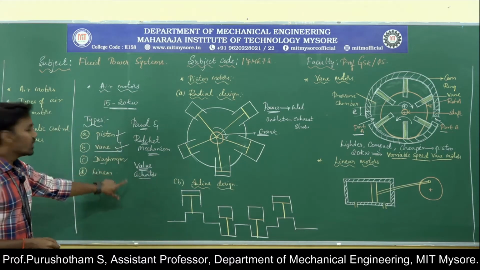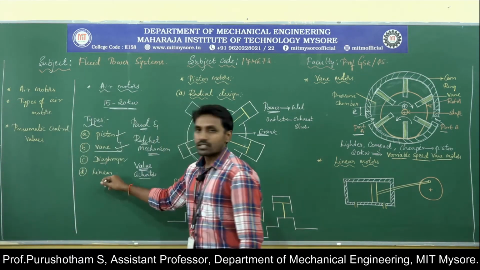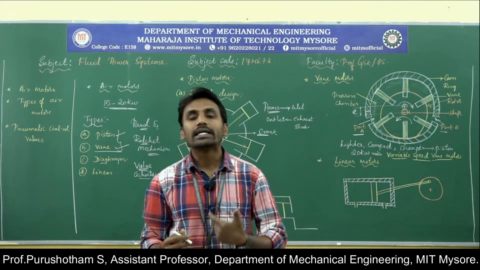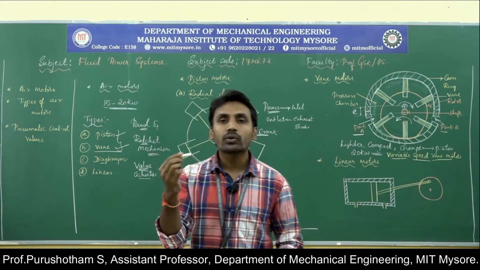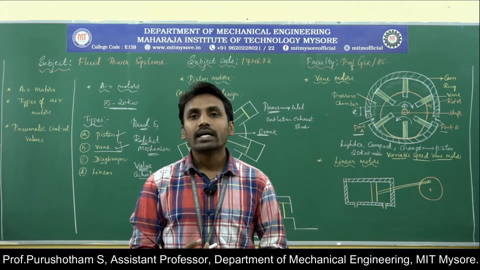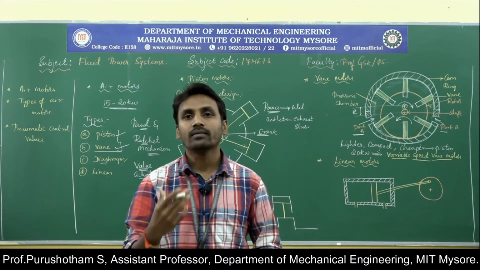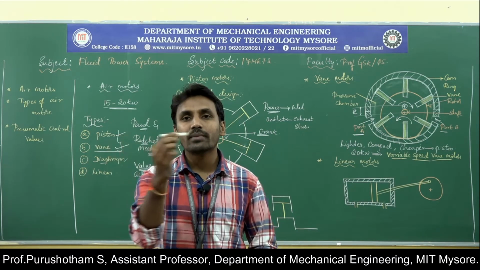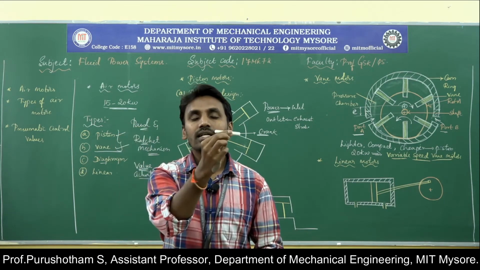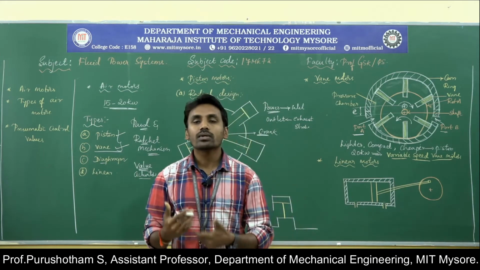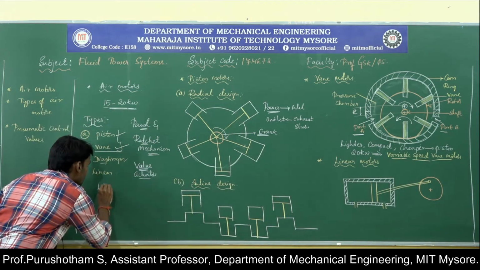Diaphragm motors are used in valve actuators. Coming to the last one, linear motors. As we know, a linear actuator, called an air cylinder, converts reciprocating motion into linear motion. If the reciprocating motion is limited, extension takes place during the power stroke and retraction takes place during the exhaust stroke. If we adopt self-continuous reciprocation, then it is called a linear motor.